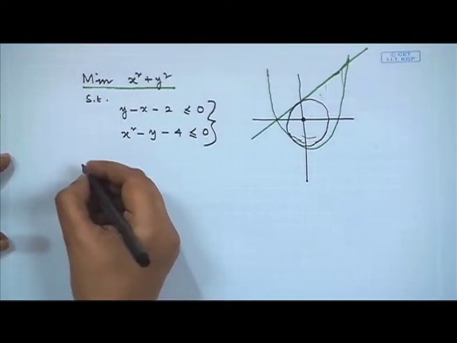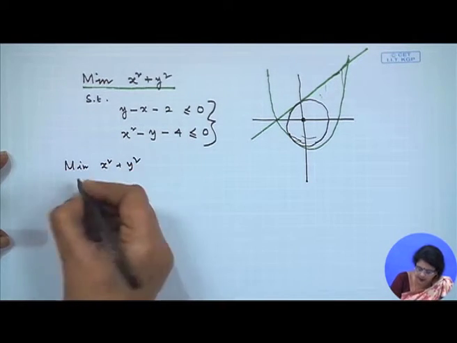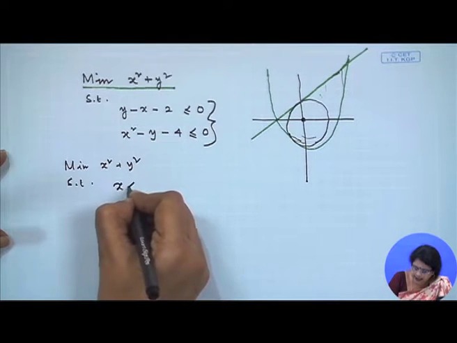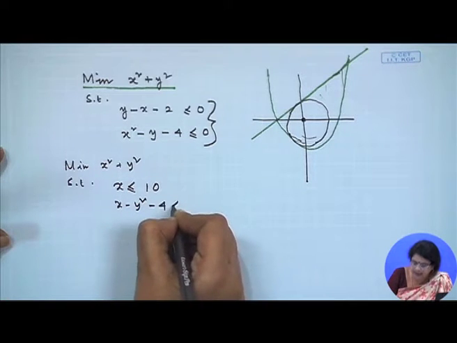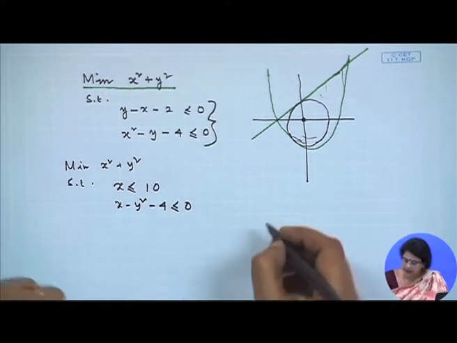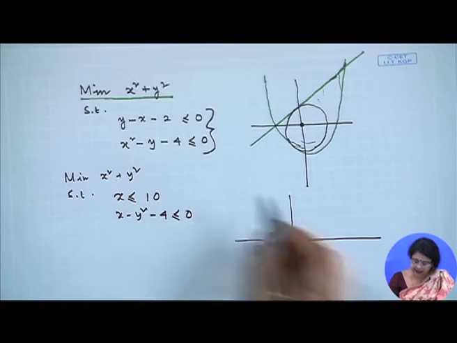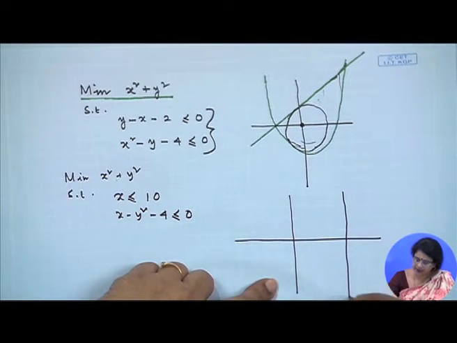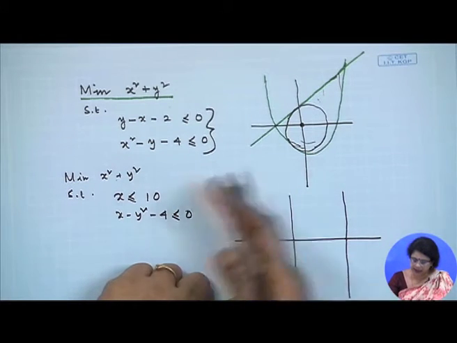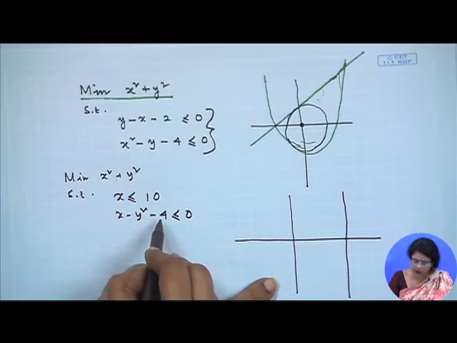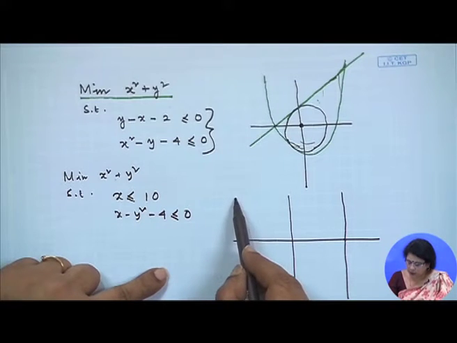Now, let me consider another problem for you. Minimization of x square plus y square subject to x less than or equal to 10 and x minus y square minus 4 less than or equal to 0. If we just draw the graph of it, what we could see is x less than or equal to 10, this side, and y square is equal to x plus 4, that means it is a parabola.